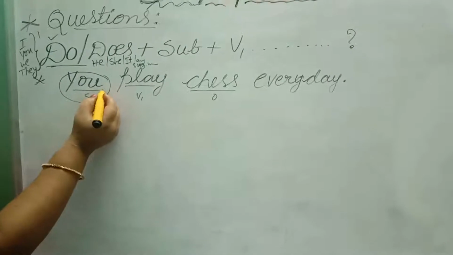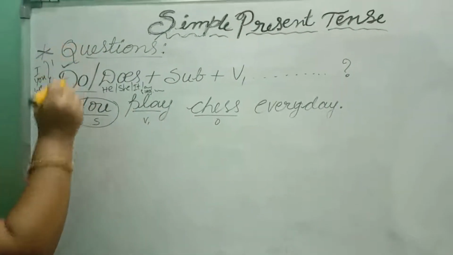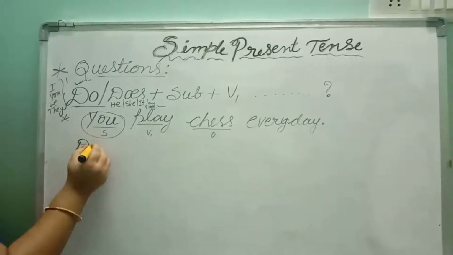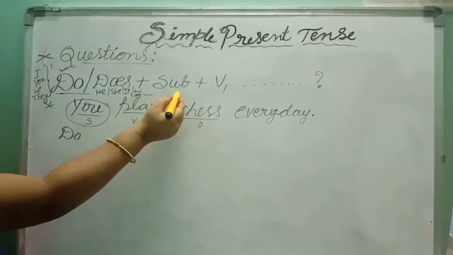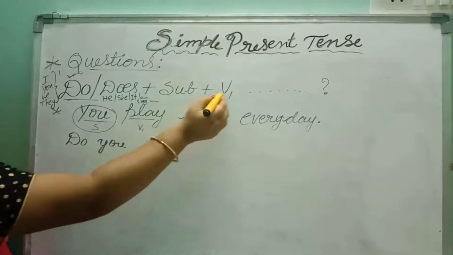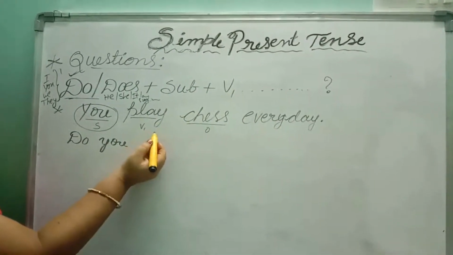Okay. So, here you is the subject. So, you have to take do. Next, what do we have to write here? Subject. Do you? Next, V1. What is the V1 here? Play. Okay.